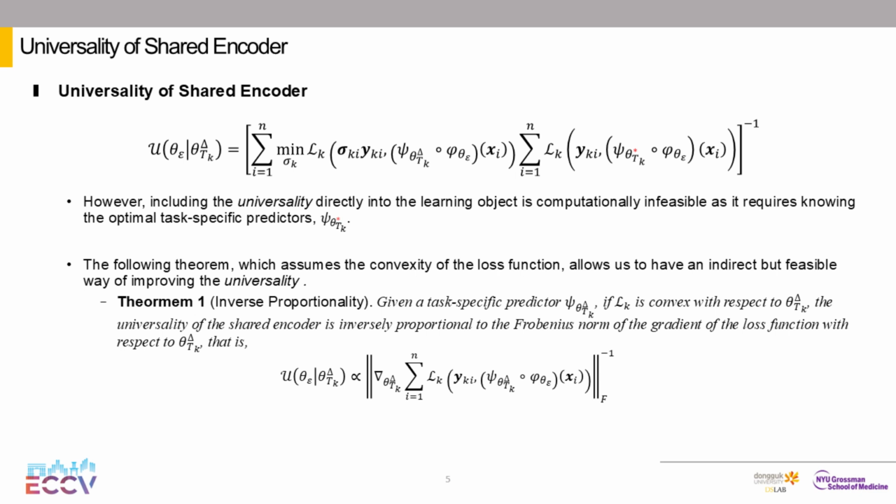Now, how do we improve universality? Including the universality directly into the learning objective is computationally infeasible as it requires knowing the optimal task-specific predictors. To overcome this, we use Theorem 1, which deals with inverse proportionality. This theorem provides an indirect but yet feasible way to improve the universality.